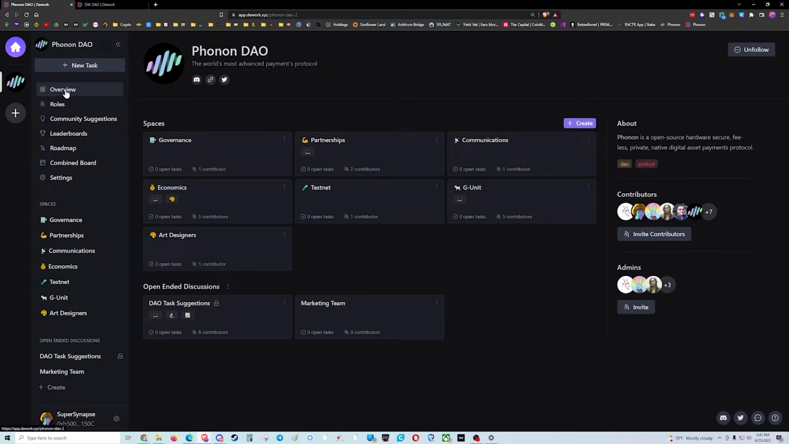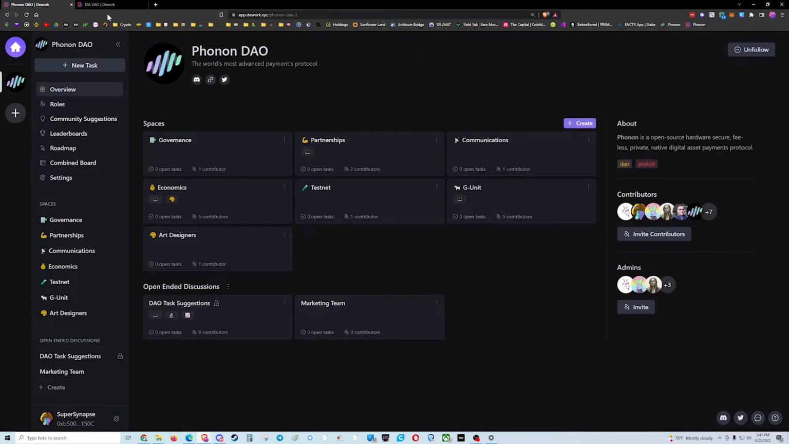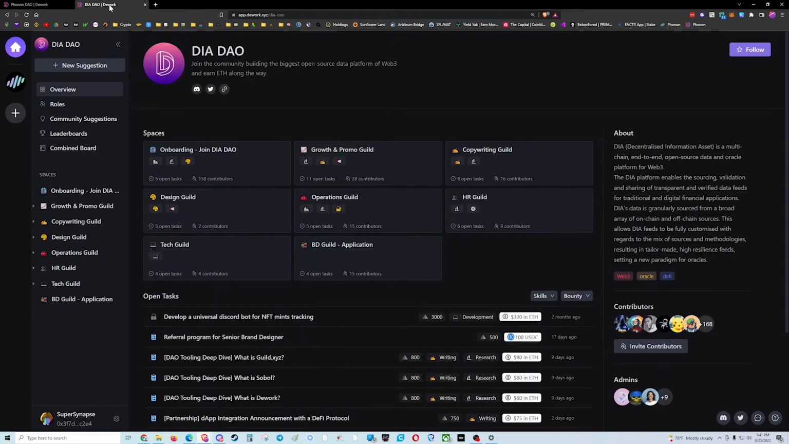So before I dive into this first group of tabs, I want to show you an established Dework group so you can see what that looks like, because most of the things we have currently don't have a lot. So let's see what an established one looks like. So this is the Dework DAO's actual Dework page. So you can see the overview, how they've organized their different groups. You've got tasks that are open.